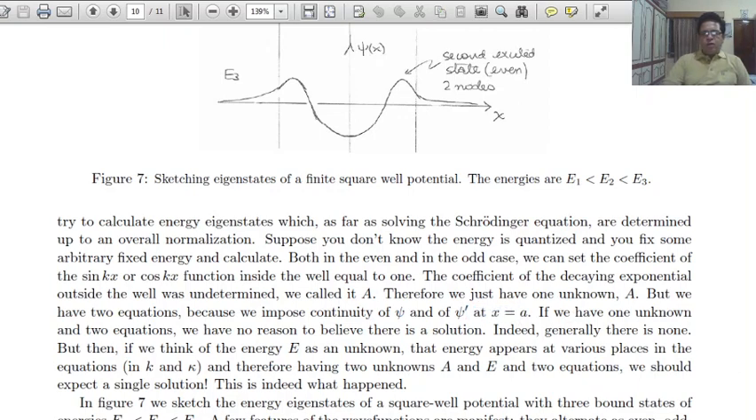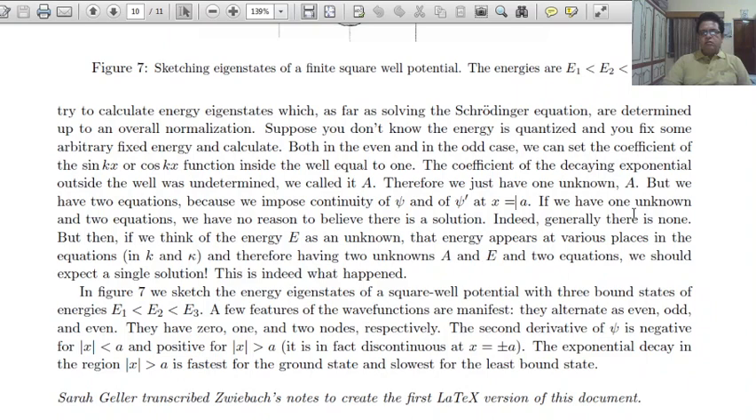If we have one unknown and two equations, we have no reason to believe there is a solution. Indeed, generally there is none. But if energy is unknown, then energy appears at various places in the equation, in k and kappa, and therefore having two unknowns, A and E, and two equations, we should expect a single solution. This indeed is what happens.